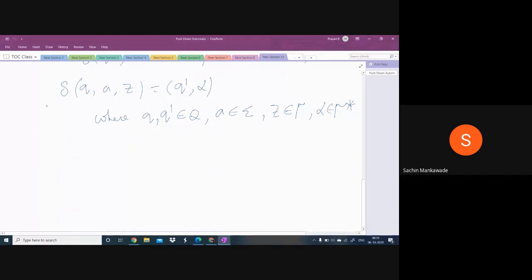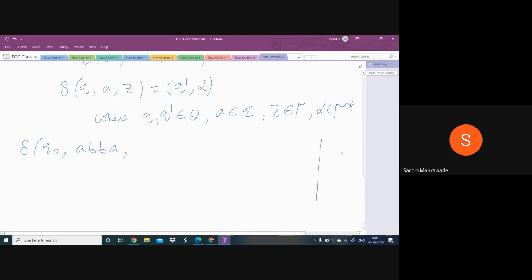Now, what happens in every transaction? Suppose the machine is in Q0 at present, and let this be the input string A, B, B, A. And I told you there will be a stack in the PDA, and in the stack we push and pop the symbols.